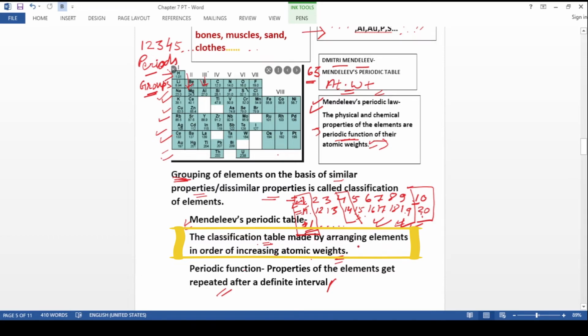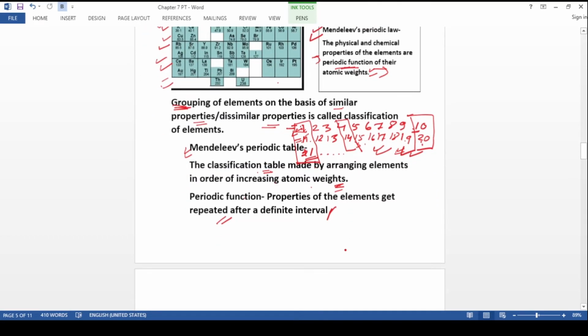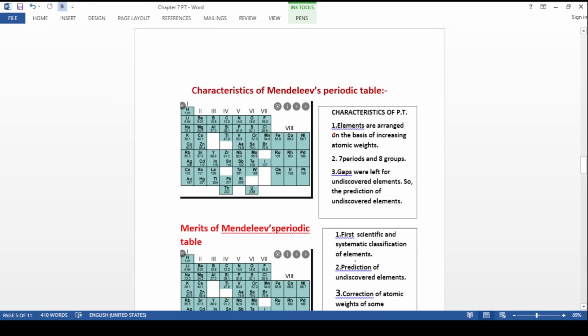Again, we are going to see these important points in the main characteristics of Mendeleev's periodic table. The first thing is 63 elements were arranged, were classified. Atomic weight was the basis of classification, in increasing order of atomic weights. There were 7 periods and 8 groups. Horizontal lines were 7: 1, 2, 3, 4, 5, 6, 7. So 7 periods and 8 groups were formed. Gaps were left for undiscovered elements.